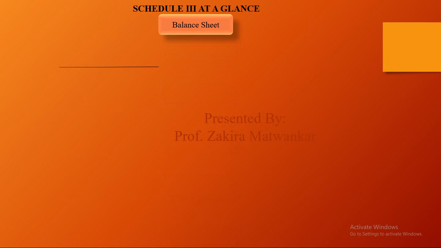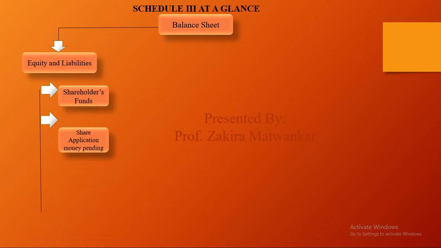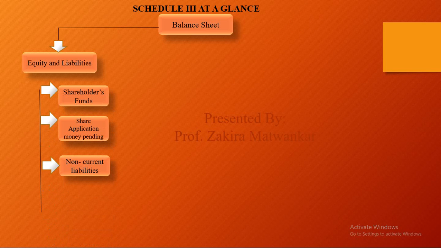Our balance sheet has to be divided into two parts, as we know, that is liabilities and assets. So first I am discussing the liabilities. See, your liabilities are called equity and liabilities because now the equity shares are part of the liability. This is divided into 4 parts. First, shareholder fund. Second, share application money. Third, non-current liability, and fourth, current liability.